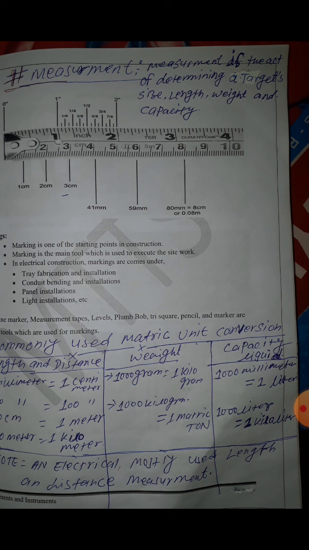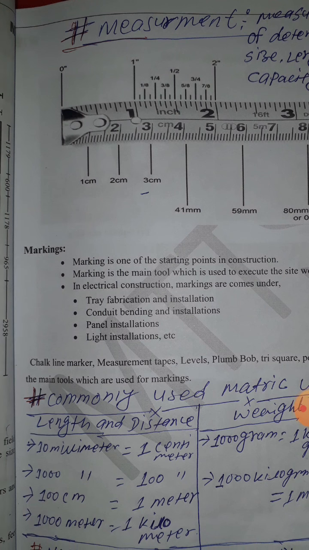Commonly there is one scale. You see there is 1 to 2 cm. How many divisions are there? You see there, and from 2 to 3, how many divisions are there? 10 divisions. So if you take 4.1 mm, every division is 1 mm, another one is 2 mm.